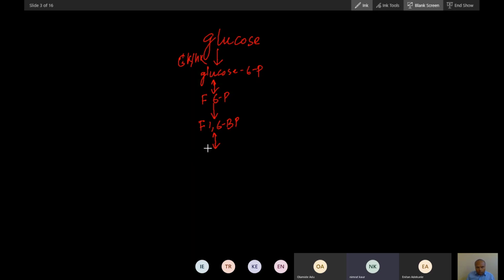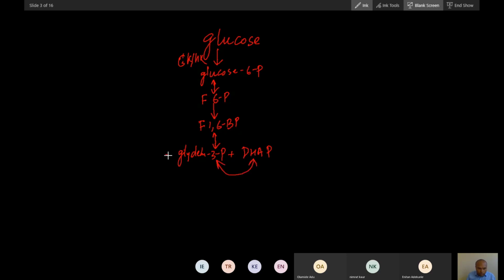Now fructose 1,6-bisphosphate will convert into what? Not phosphoenol pyruvate. Fructose 1,6-bisphosphate will break into dihydroxyacetone phosphate, DHAP, and glyceraldehyde 3-phosphate, and these two can convert into each other.